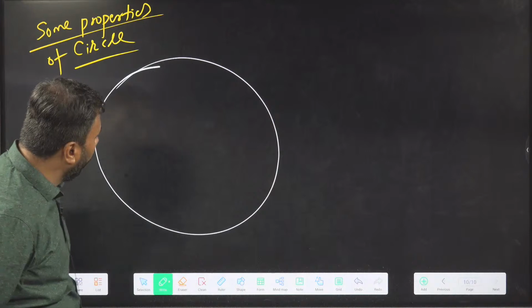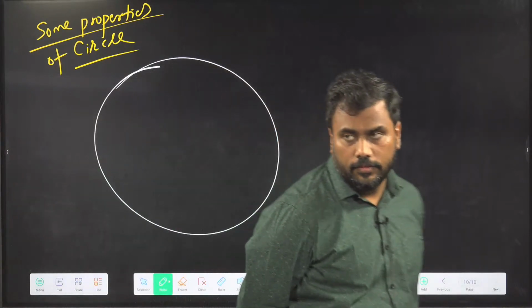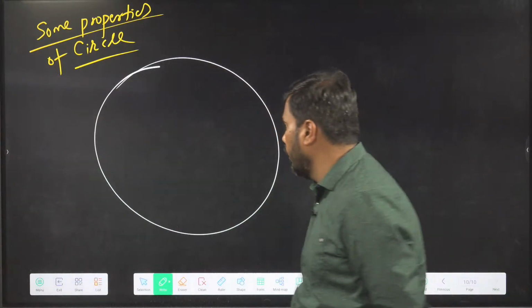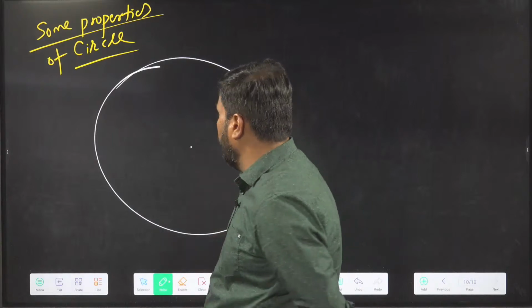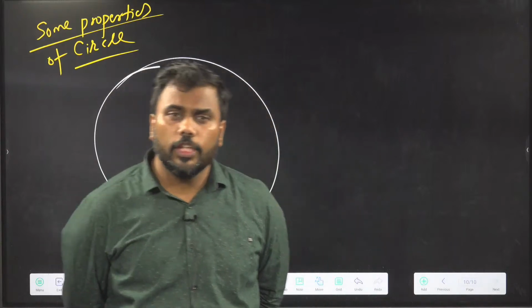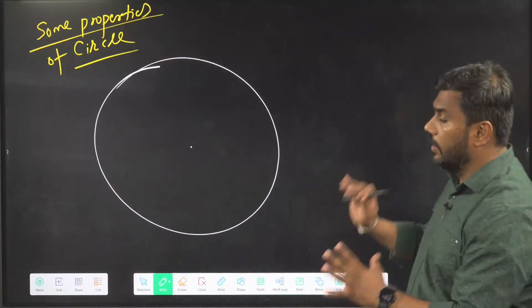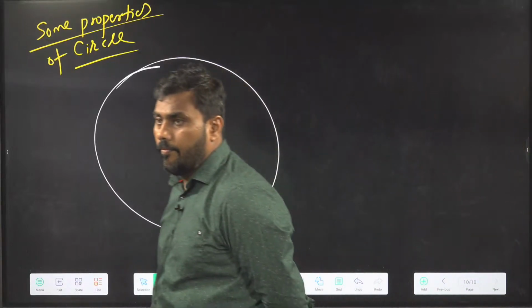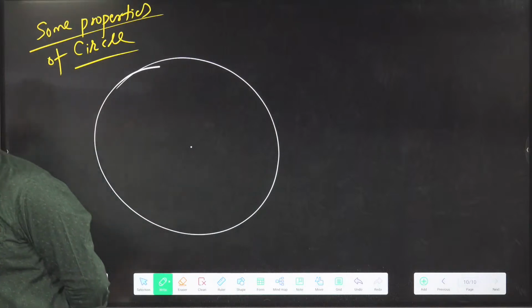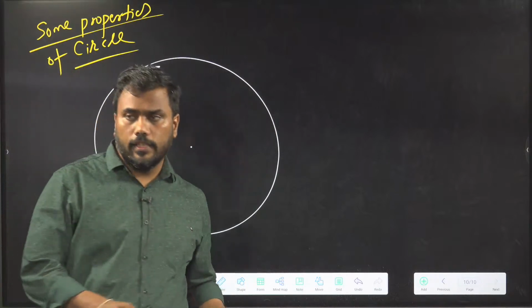Can we just draw a figure like this and say this is a circle? No, we cannot draw a circle perfectly. So what is the special property that is defining a circle? Can you give me the definition of circle or whatever you know about circle?